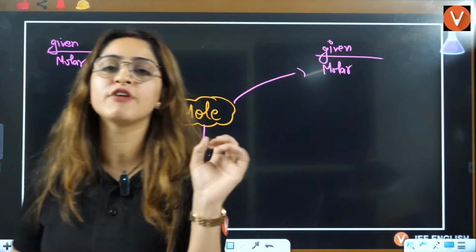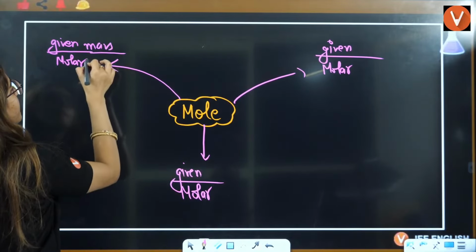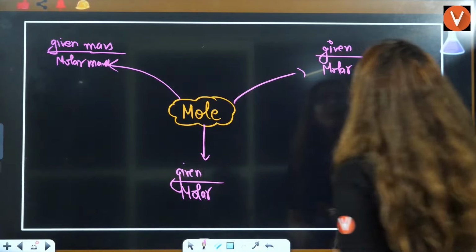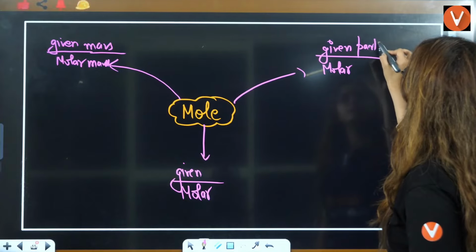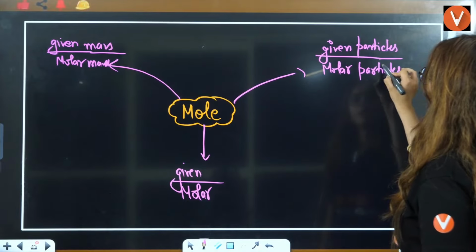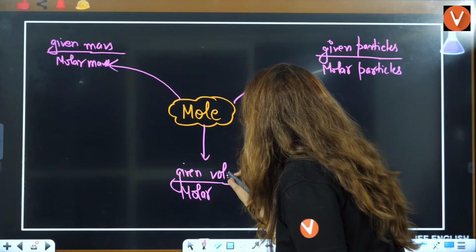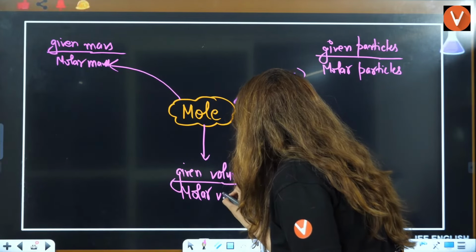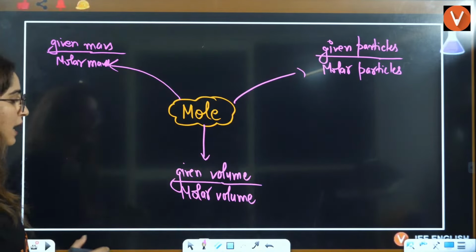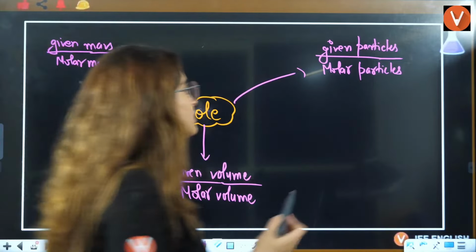Now, one formula will be in terms of mass, so you can write it as given mass by molar mass, right? One formula is in the form of particles, so it will be given particles by molar particles. One formula will be in the form of volume, so it will be given volume by molar volume. That's how you're going to write all of them. Now, tell me, what is molar particles? How many particles in 1 mole?